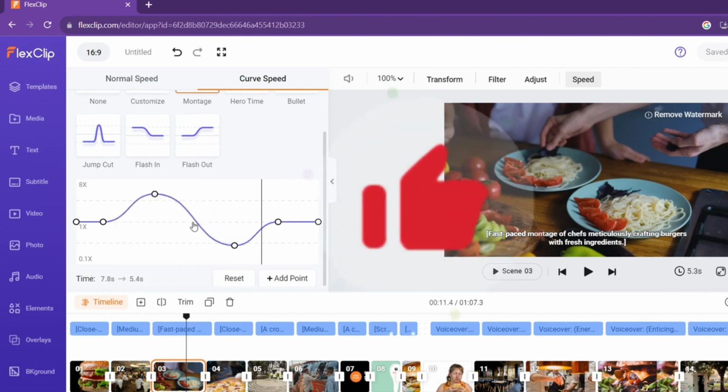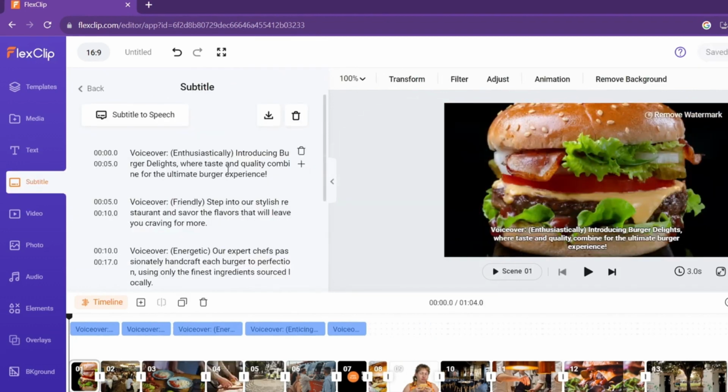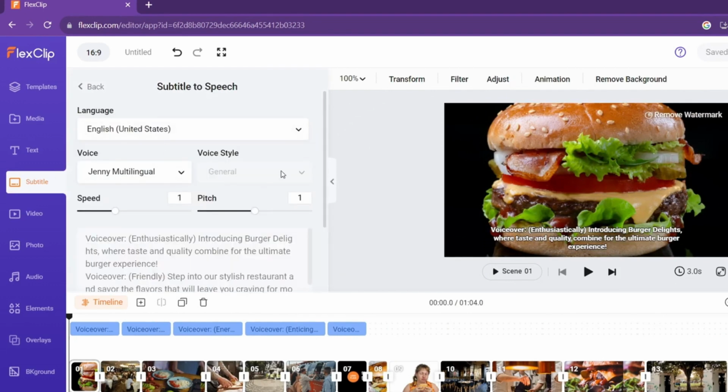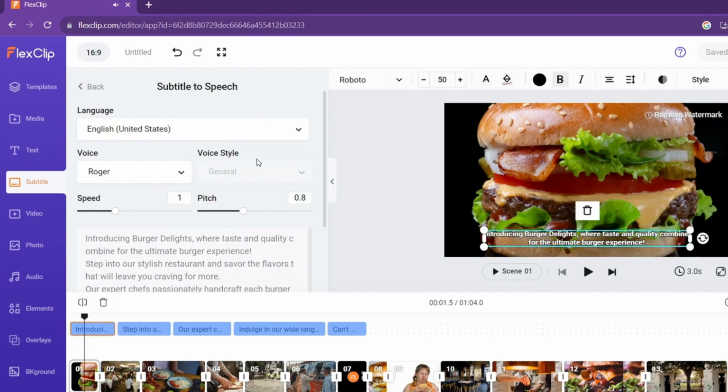Step into our stylish restaurant, where every detail exudes elegance and charm. With a simple click, add this captivating scene to your timeline, immersing your viewers in the ambience of refined dining. Now, it's time to fine-tune the voiceover. Select Roger's voice for a touch of class that perfectly complements the sophistication of the setting.